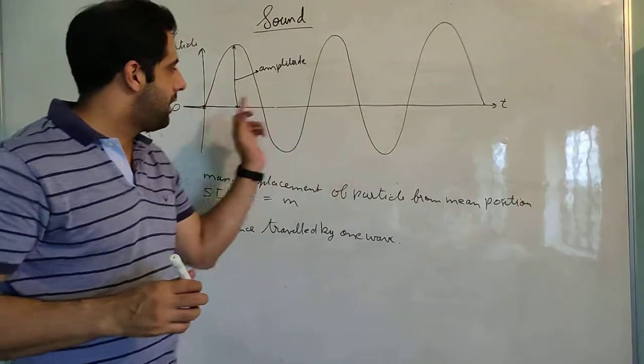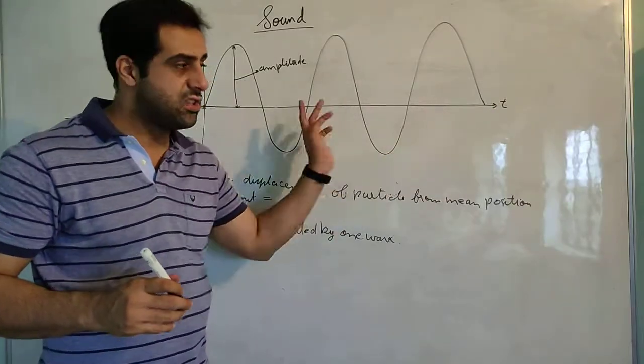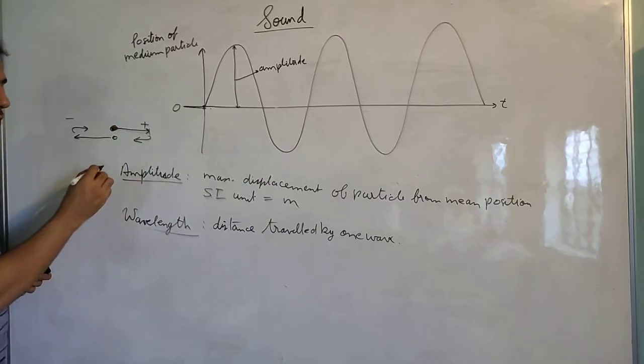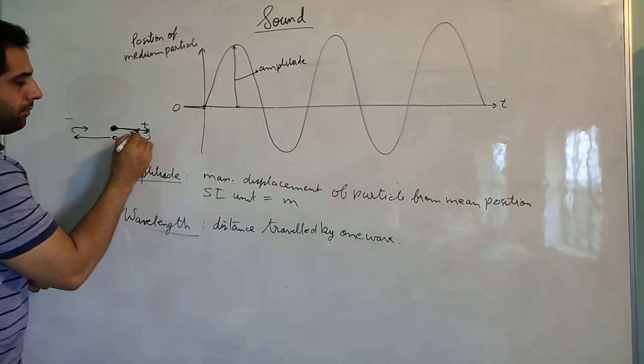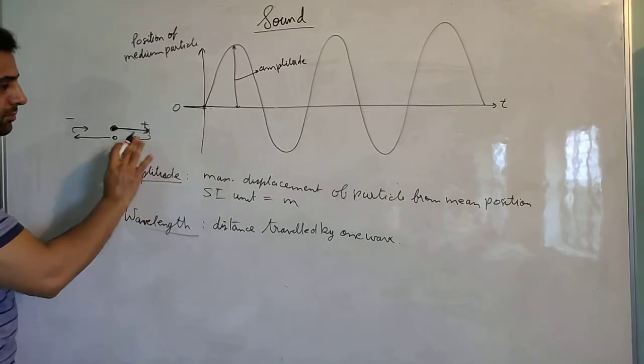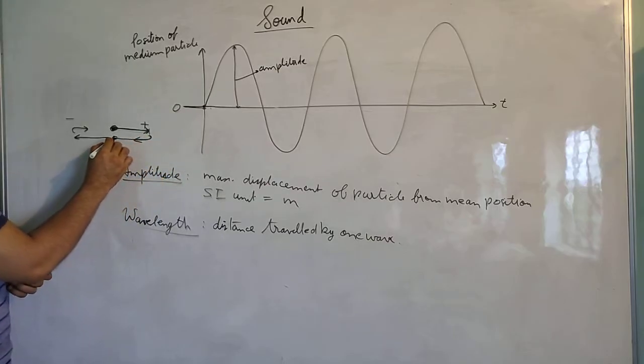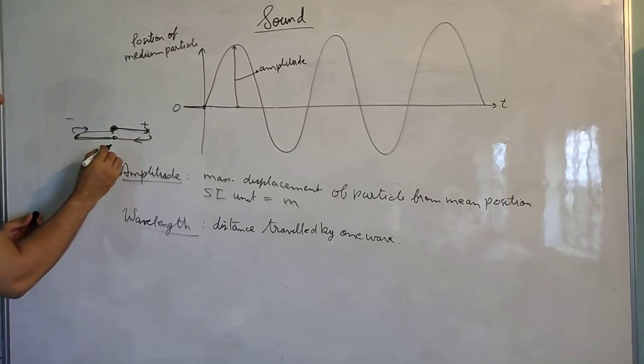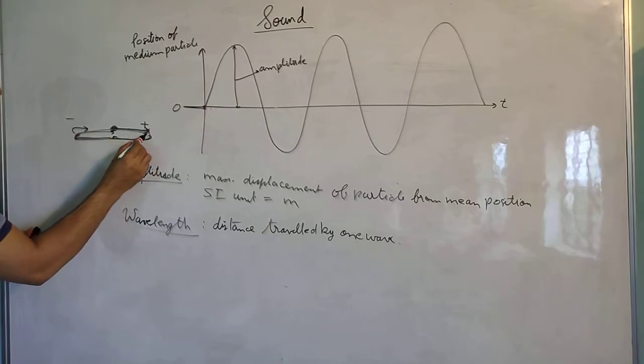This is not completely from here to here. This is not one wave. This is more than one wave. How? The particle was at mean position, goes towards maximum displacement in one side, comes back to mean position, goes here in the opposite side and comes back to the mean position. This is one wave. Now if you look carefully, this completes a loop.